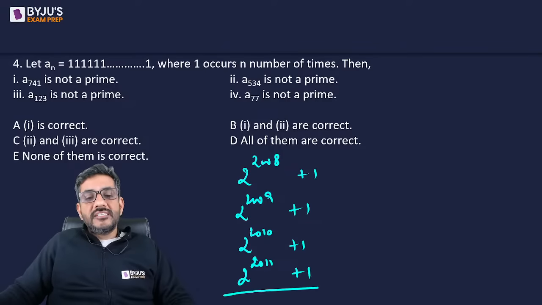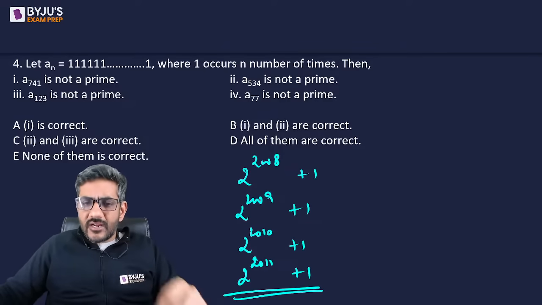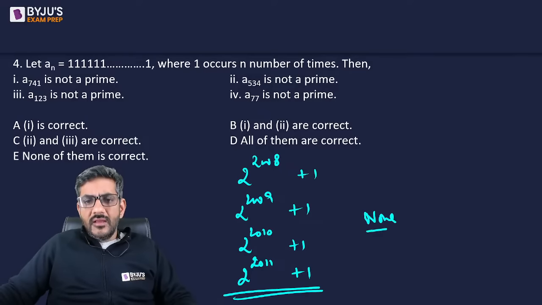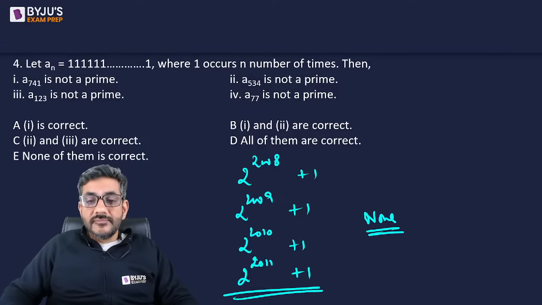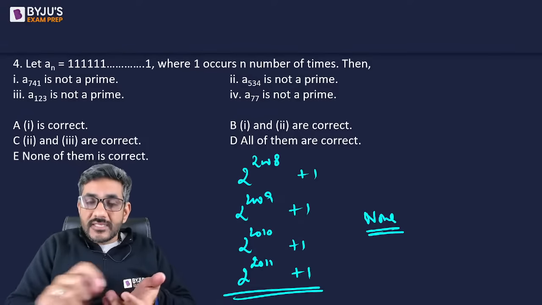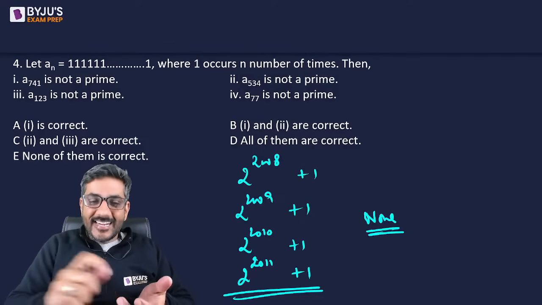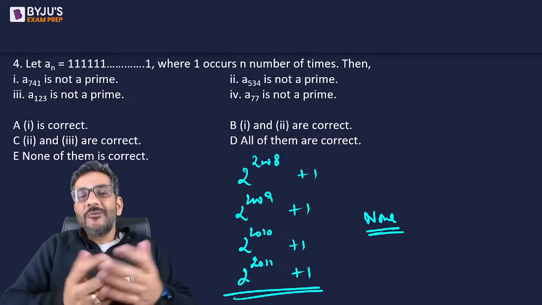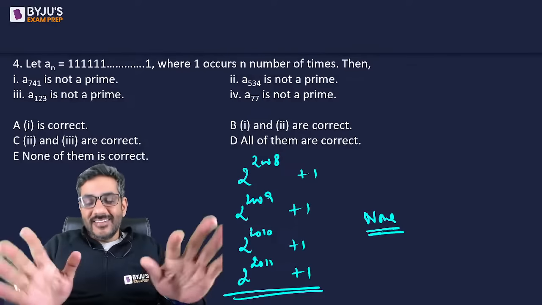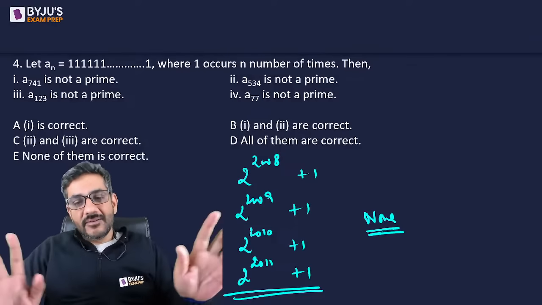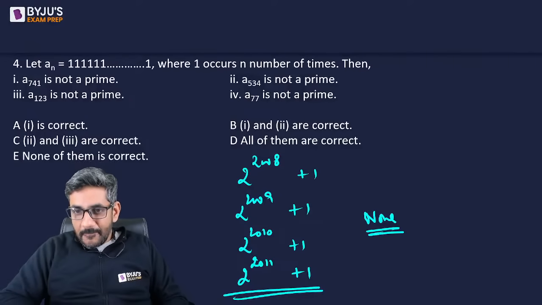How many of these numbers are prime? 3-second question, none of them is prime. Why? Had they been prime you would not have asked. If I had to write this subjectively, I would have written it. Had it been prime, prove it. How would you prove such a large number? Anyways, the point is, if the number is very big, directly say it is not a prime number.